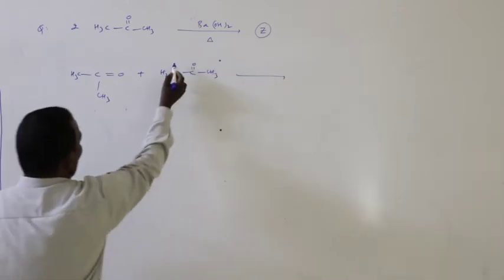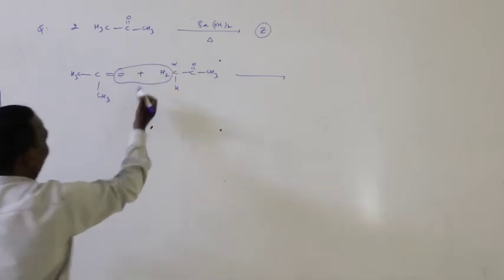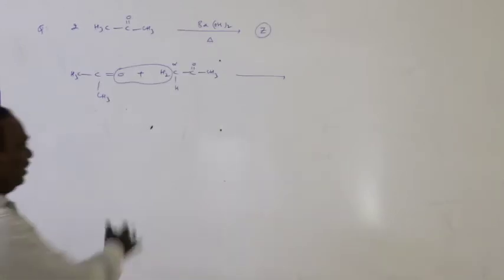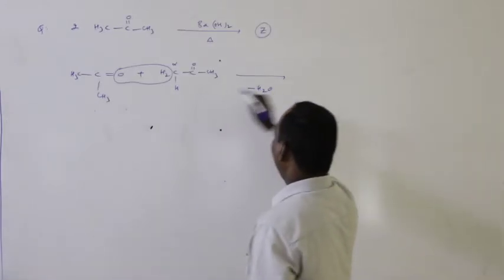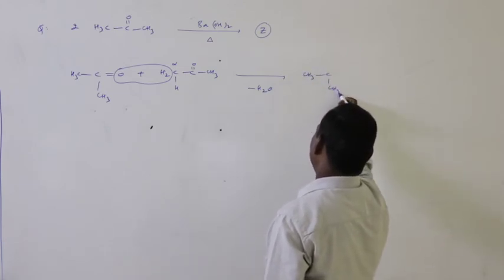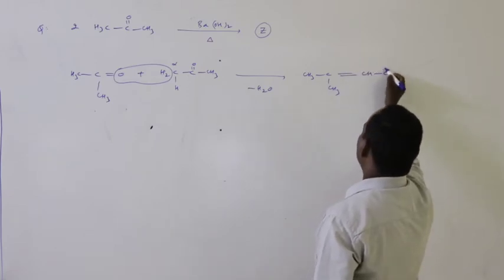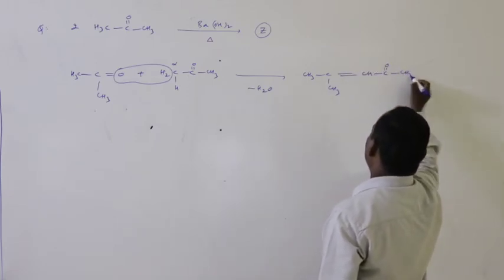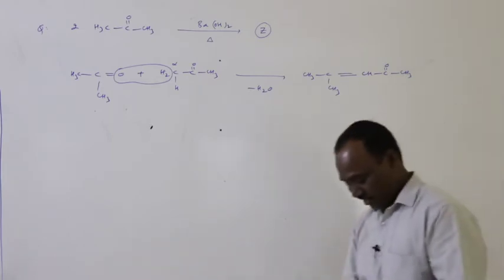What happened here? Removal of alpha hydrogens and oxygen. Here dehydration takes place, removal of water, and the final product is (CH3)2C=CHCOCH3. This is the product obtained in this reaction.